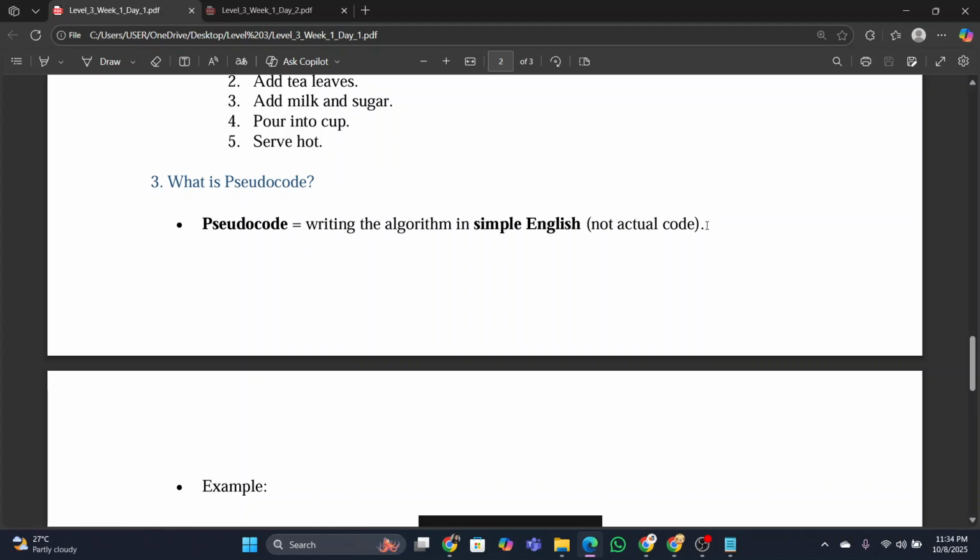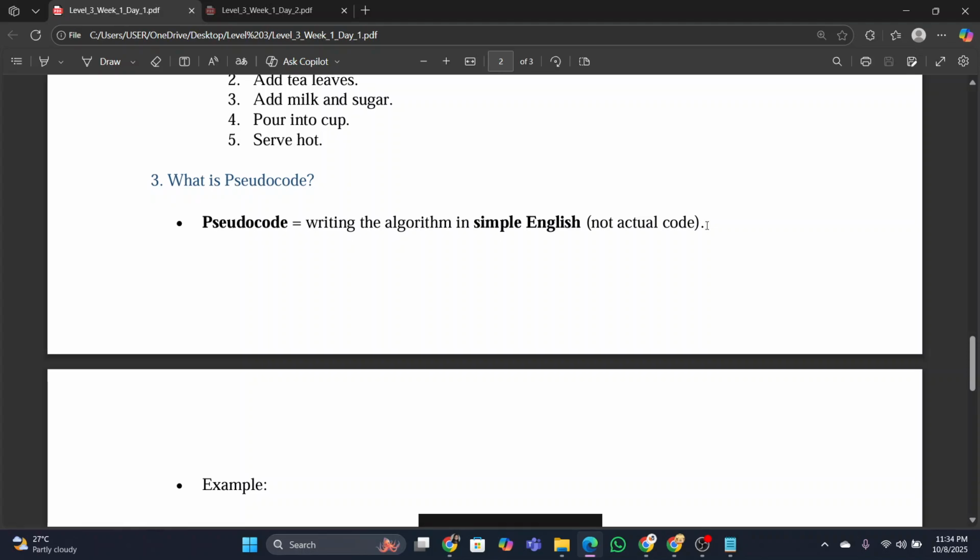But pseudocode is not the language that the computer understands. Pseudocode is like the middleman between us and the computer. It's written in English, but it's not a whole English sentence, and not a whole code. It's in the middle of that.